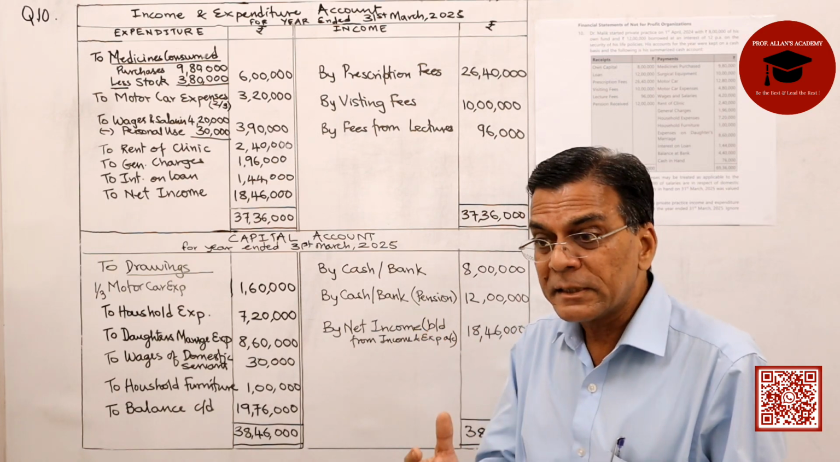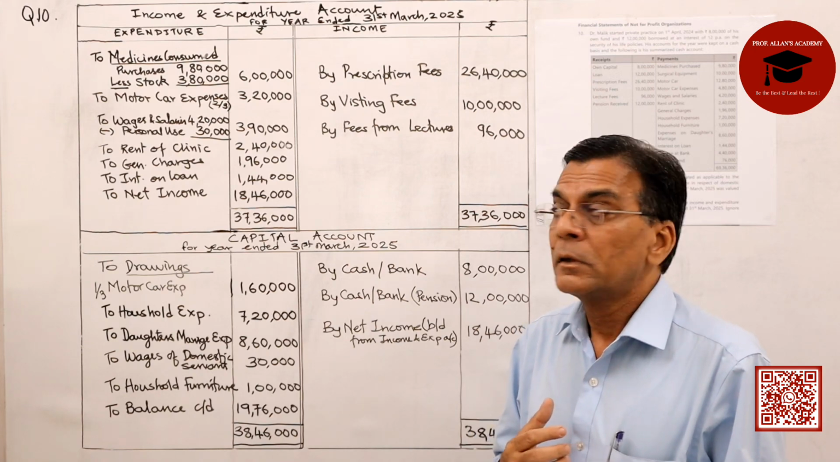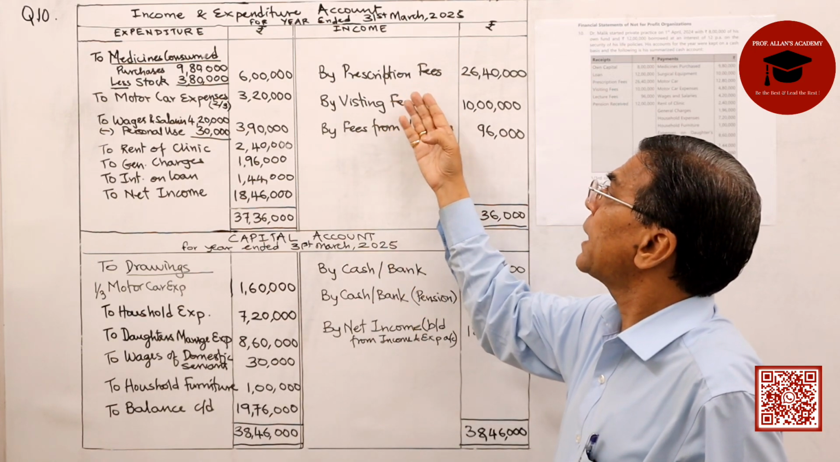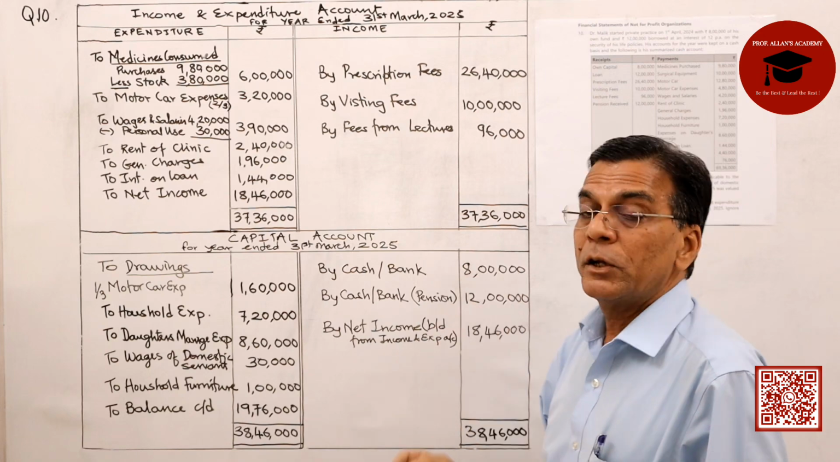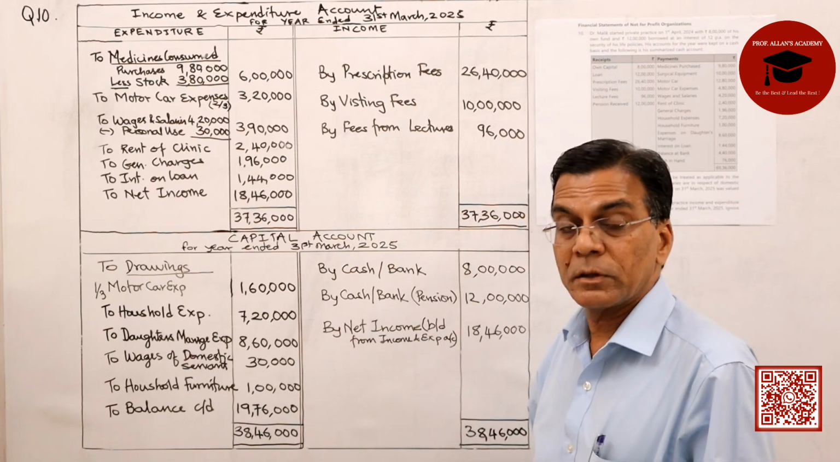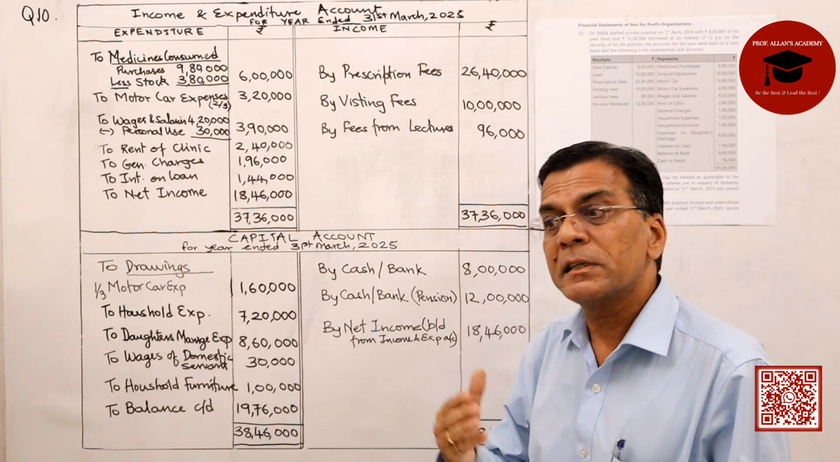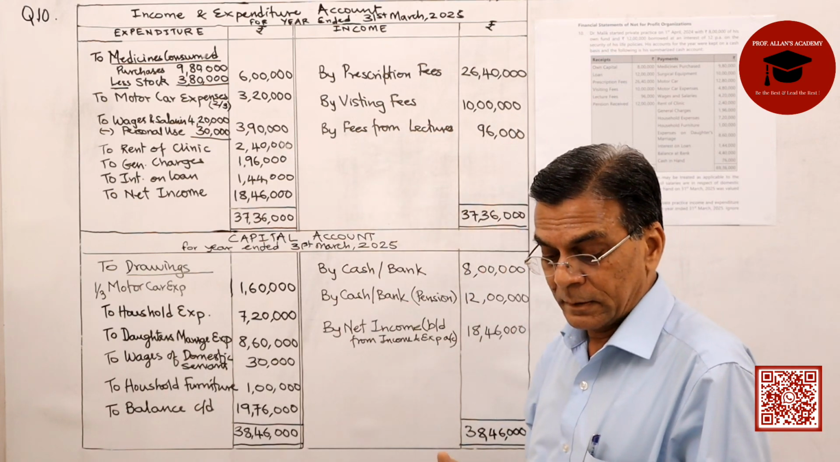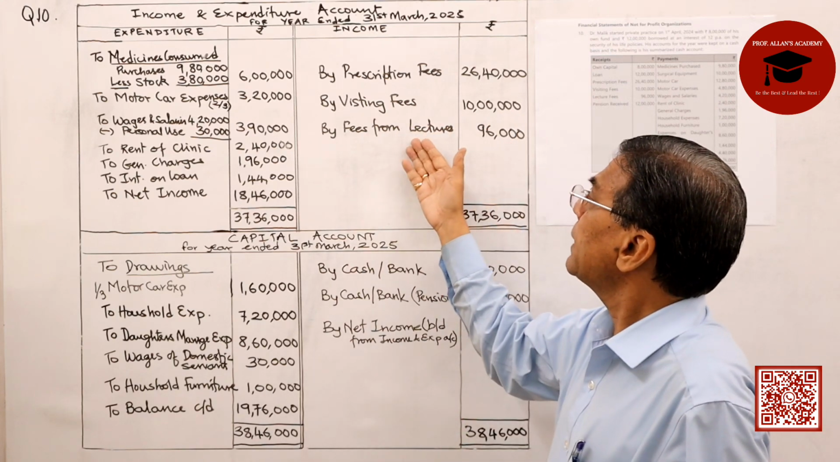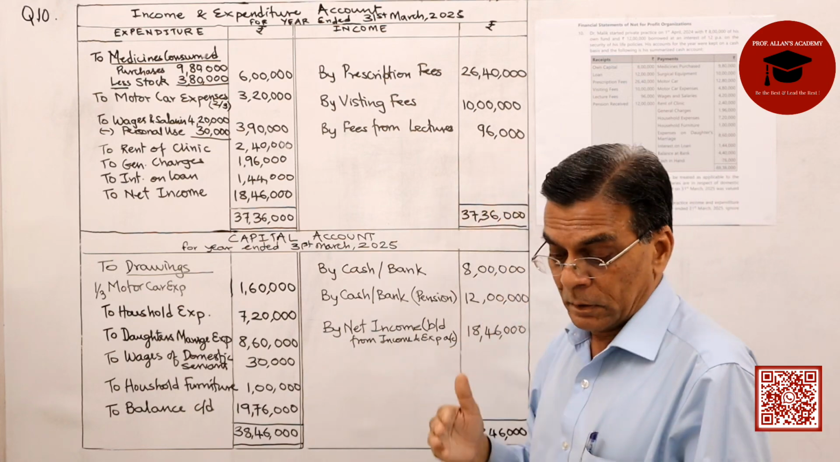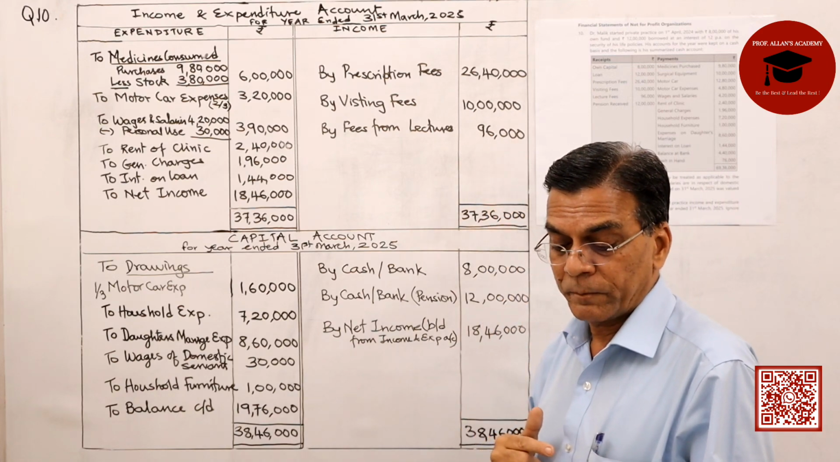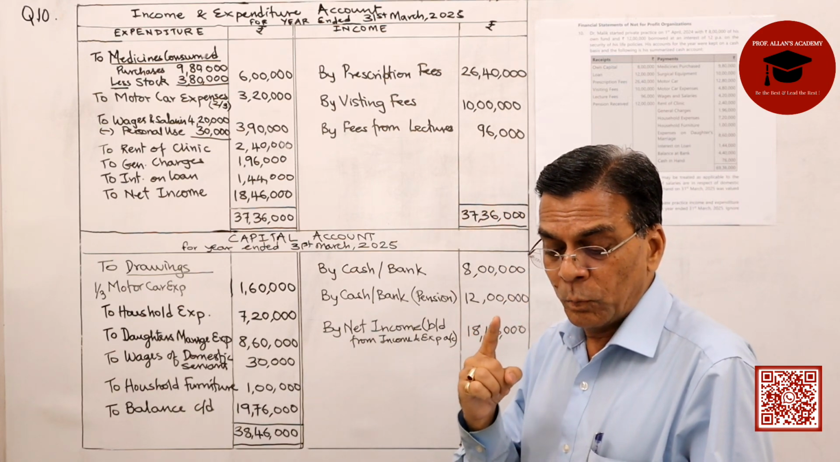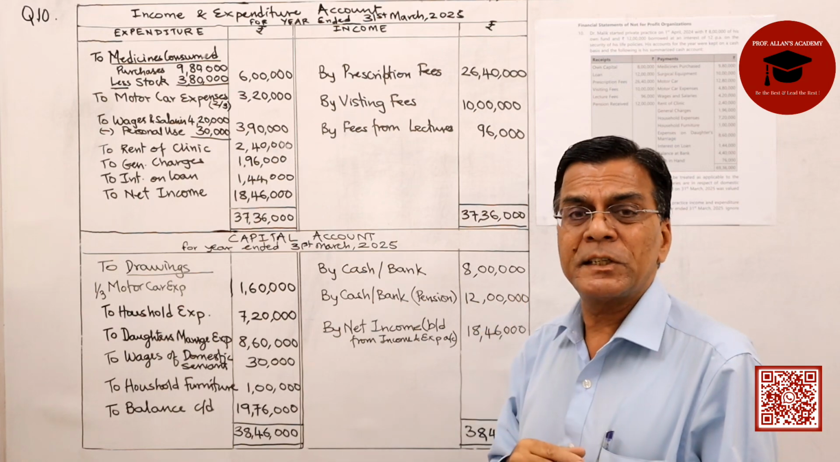Prescription fees. This is the income. Therefore, it will come on the income side by prescription fees, 26,40,000. Then you are having visiting fees. Again, this is an income. By visiting fees, 10 lakhs. By lecture fees, again, this is an income, 96,000.